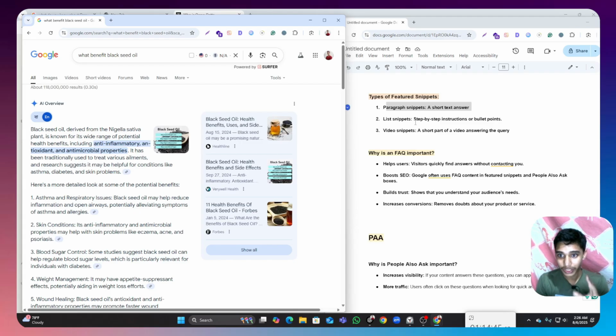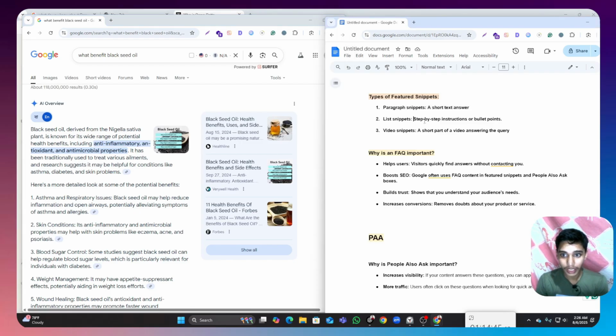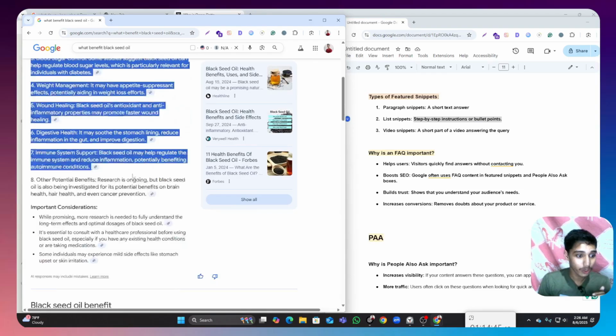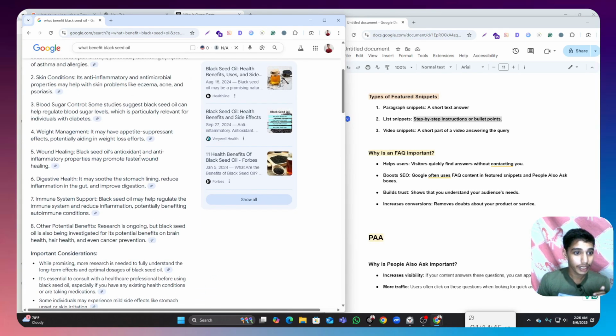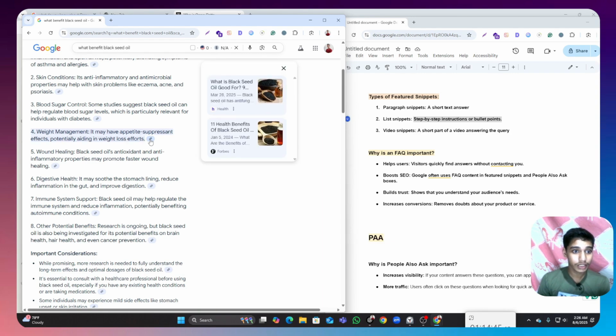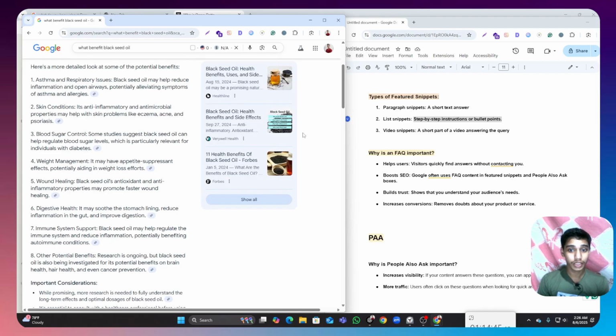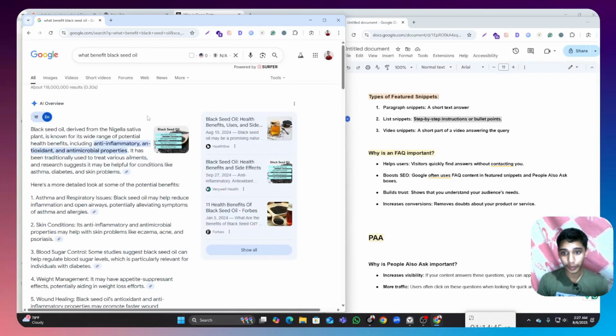Then you add your step-by-step content guideline, like step-by-step instructions or bullet points, and these are called step-by-step and bullet point sections. And next is the link section. When I click this link, it shows the website section, and in this website they collect information and then show their overview.